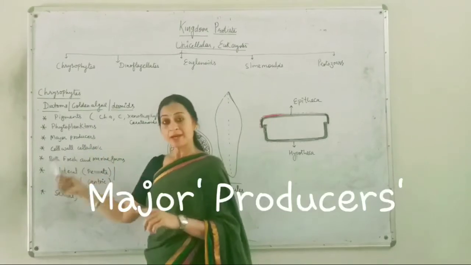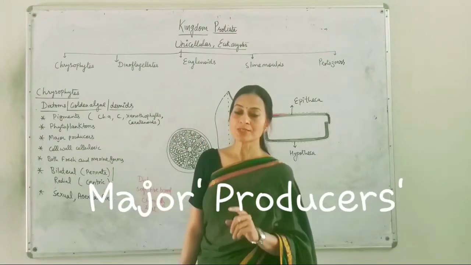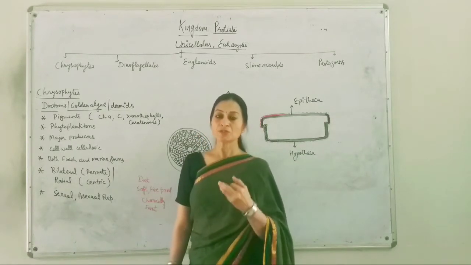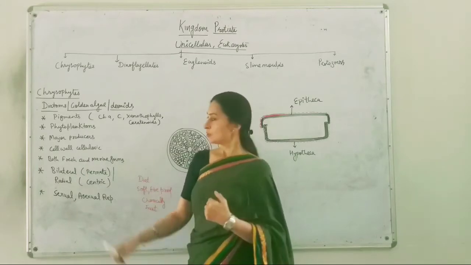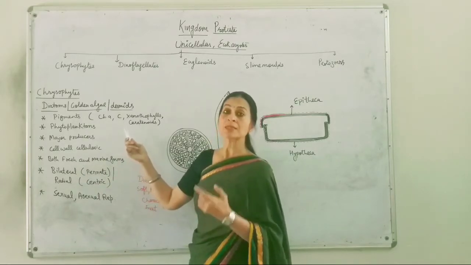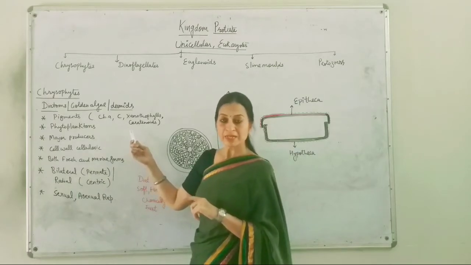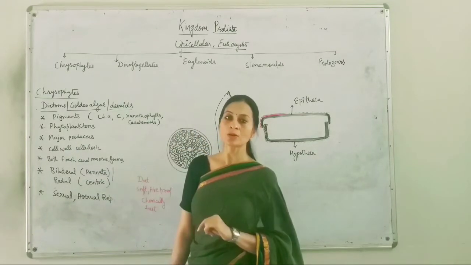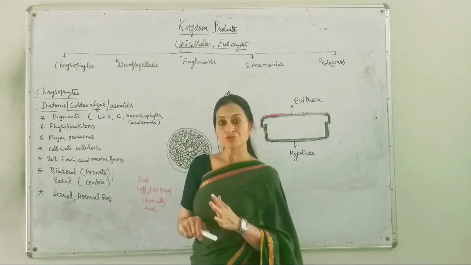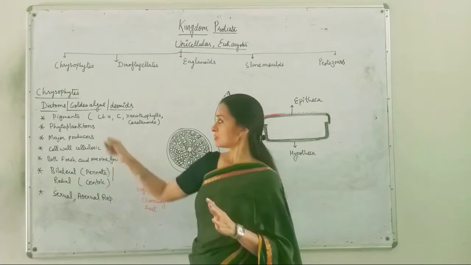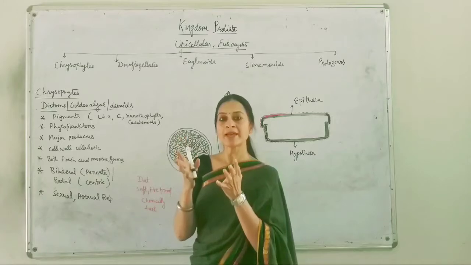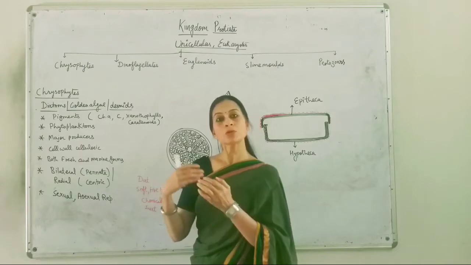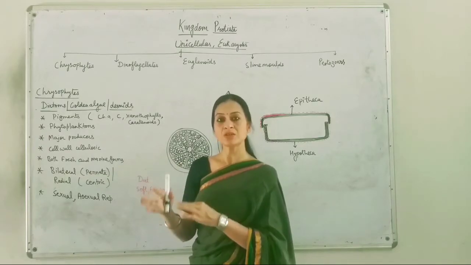Okay. And they are known as the major producers. Producer word is used for those organisms which are autotrophs, means which can synthesize their own food. So because they can perform photosynthesis due to presence of these specific pigments, that's why they are the producers in aquatic world, means the freshwater forms or marine water forms. These chrysophytes, they act as a source of food. They are going to produce a biomass for the heterotrophic organisms present in the water.